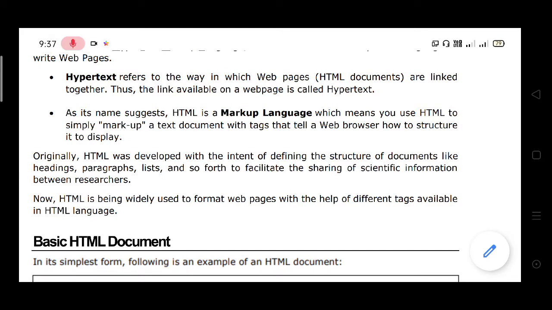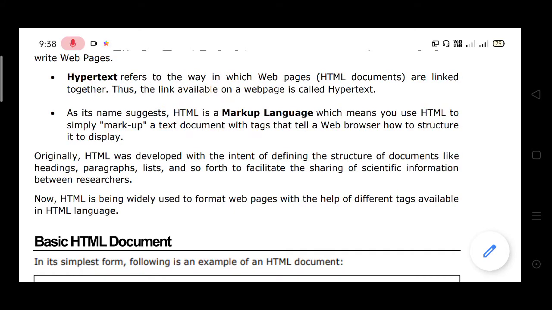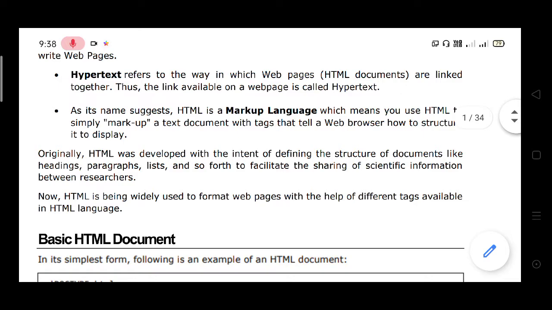As its name suggests, HTML is a markup language, which means you use HTML to simply mark up a text document with tags that tell a web browser how to structure it to display.